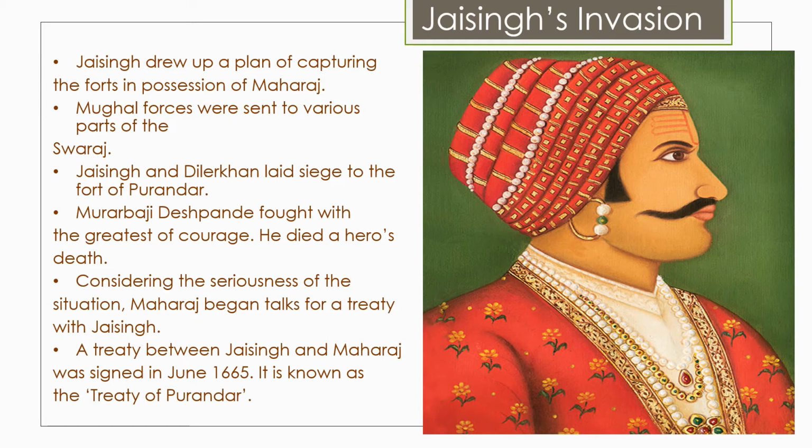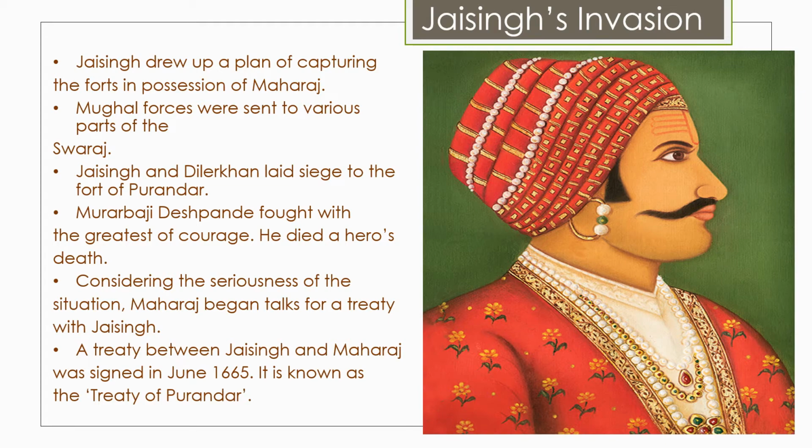Maharaj endeavored to resist the Mughals. Jai Singh and Diler Khan laid a siege to the fort of Purandar. Jai Singh was not alone. Diler Khan, a Mughal Sardar, was also there with him, and they were well prepared and well planned, and a huge army was there. So Shivaji Maharaj could not fight the navy and the army on land at one and the same time. Shivaji Maharaj found it very difficult to resist this attack by Jai Singh.